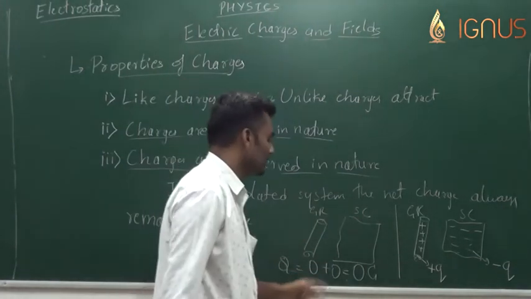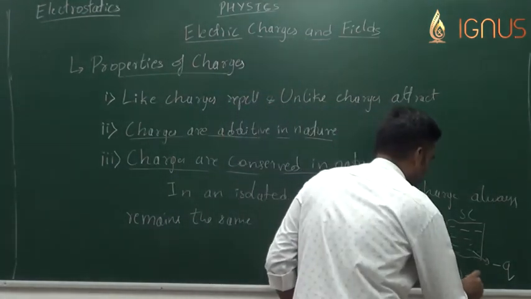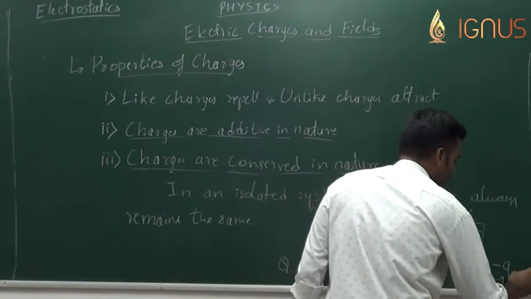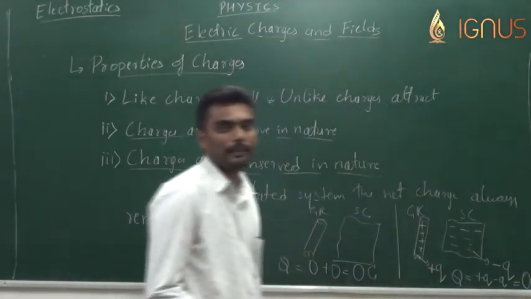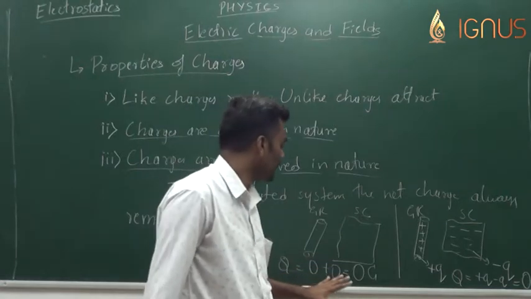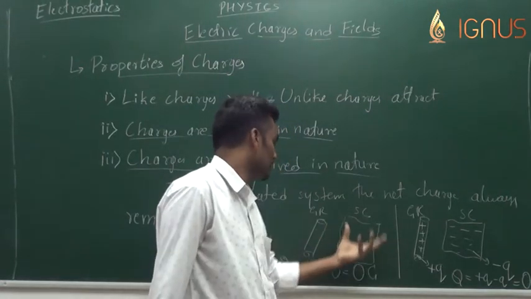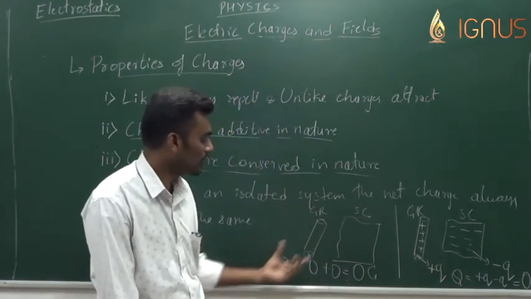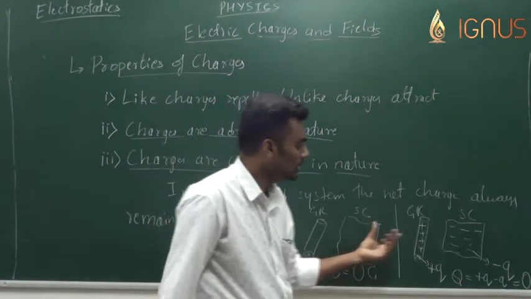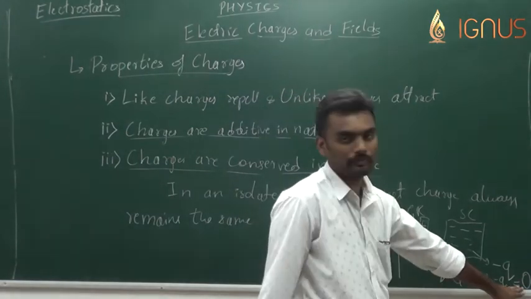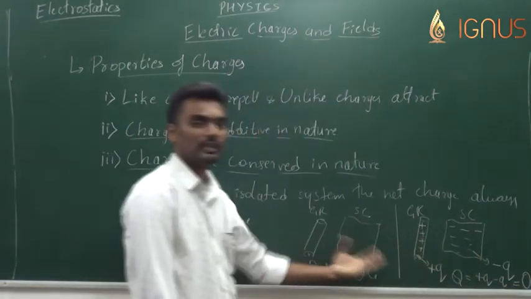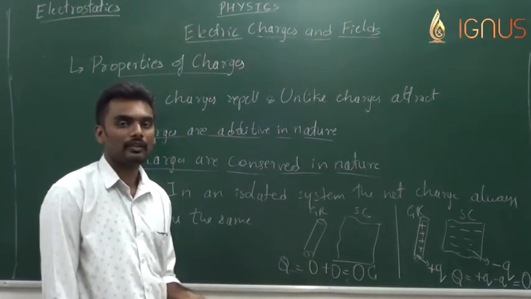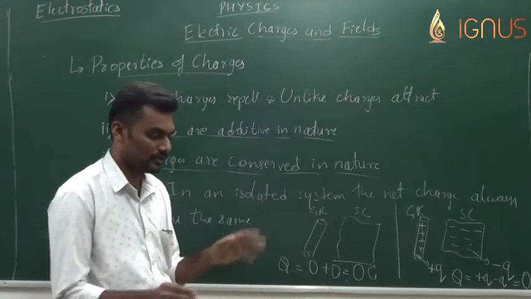This is before the glass rod and the silk cloth are rubbed with each other, and after they are rubbed with each other, it's plus Q and minus Q, which is again equal to 0 coulomb. So in this system, there is no destruction or creation of charge as a whole, because even before rubbing it was 0 coulomb together, and after rubbing it's 0 coulomb. So the amount of charge remained the same. This property is the conservation property of charges.